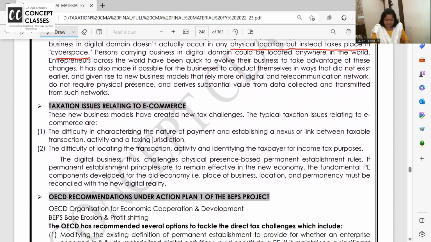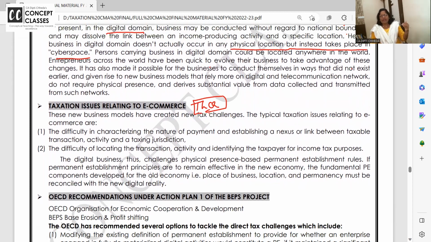Now, this is already asked in exam as theory question, commenting question. But this new model, which is the cyber business, has created new tax challenges. What are the taxation issues related to e-business? First one is difficulty in characterizing the nature of the payment.